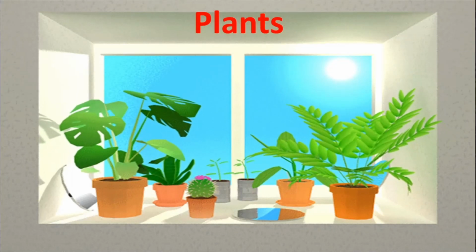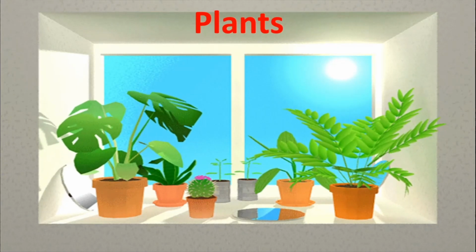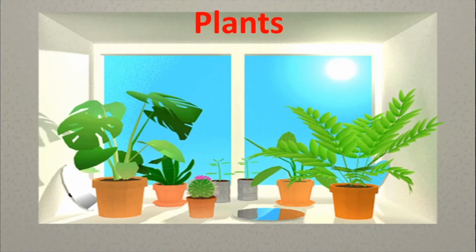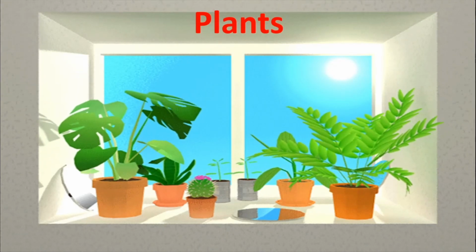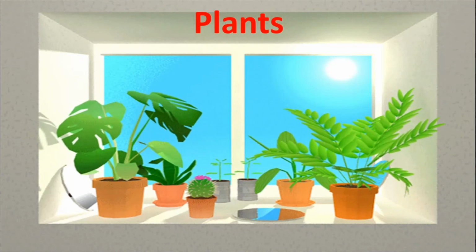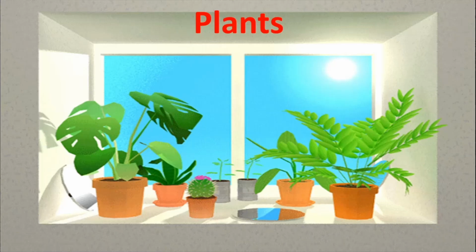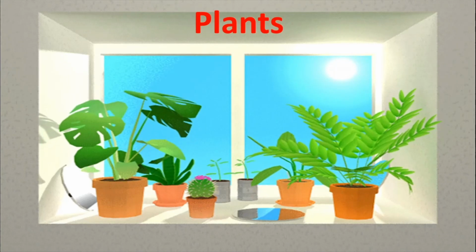Now let us go to our other friends in nature, that is plants. So what kind of plants are these? These are potted plants. That means these are plants that we have in our house. For these plants, we give them water and we give them different kind of fertilizers. Even the plants which are there in our fields, our crops, we give them water, we give them fertilizers, etc. But wild plants also need to make food. Now remember children, plants are the only things that do not consume other living things. They make their own food.